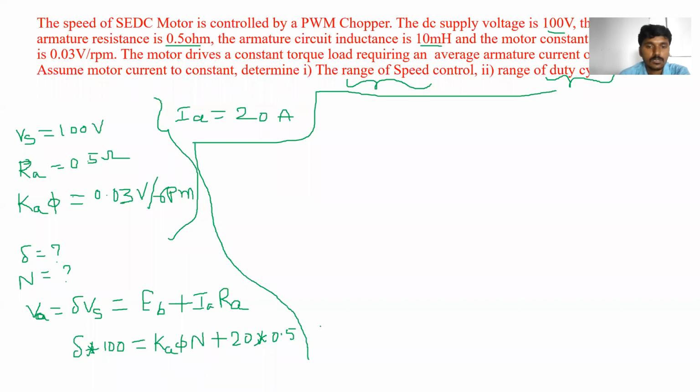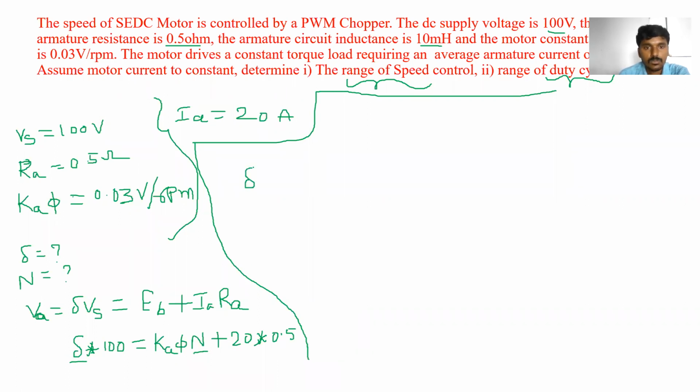So here we don't know the value of the duty cycle, as well as we don't know the value of N. We know the value of K-phi. So all values we know, but two parameters are unknown here.